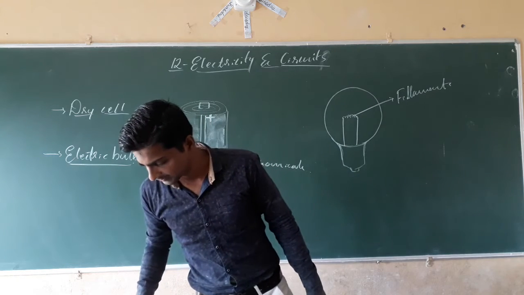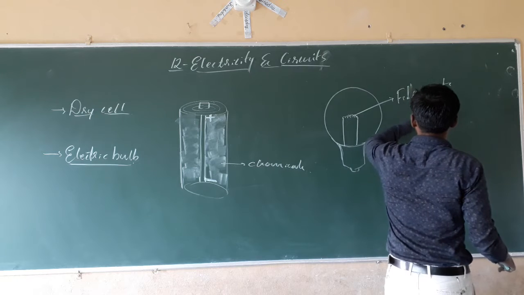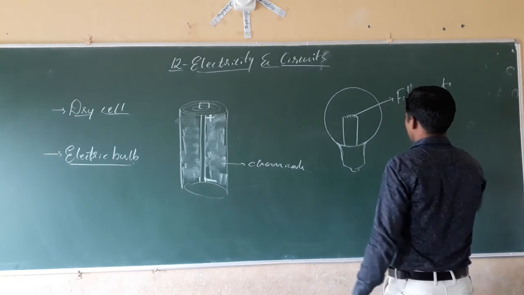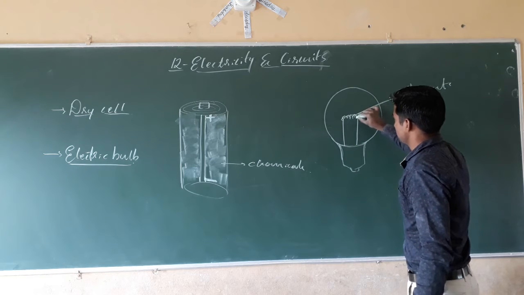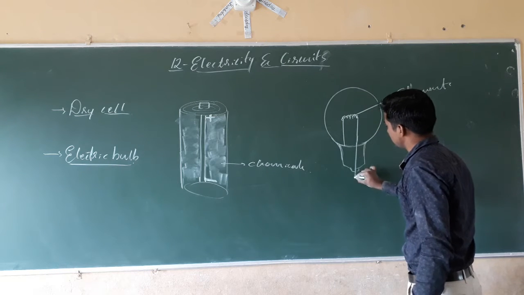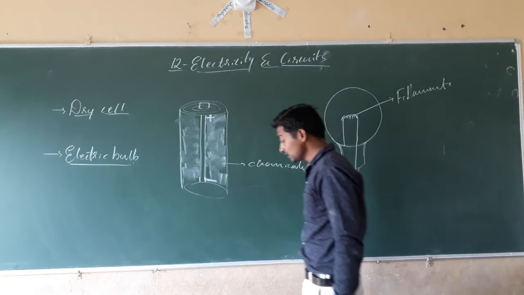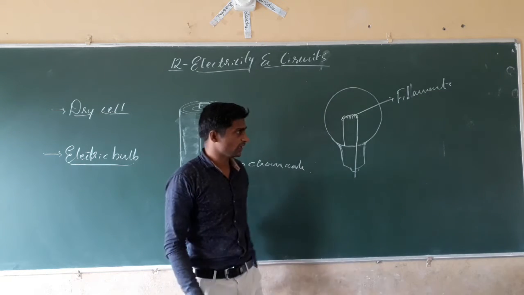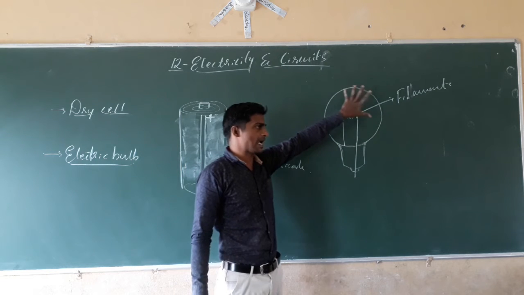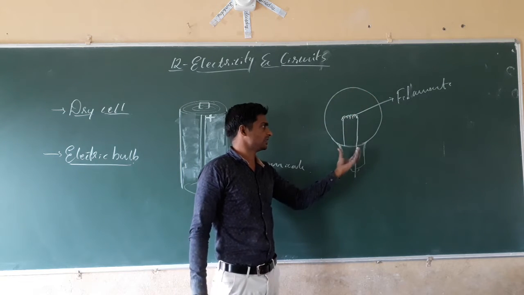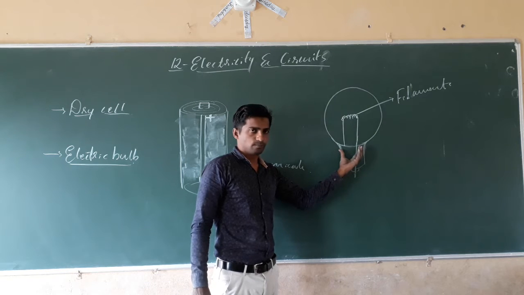The thin wire is called the filament. That thin wire which is connected in the bulb is called the filament. Next, in the bulb you will see a glass ball, a ball of glass, and here one metallic plate is connected.